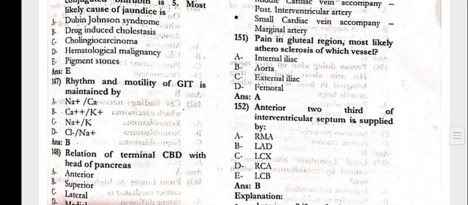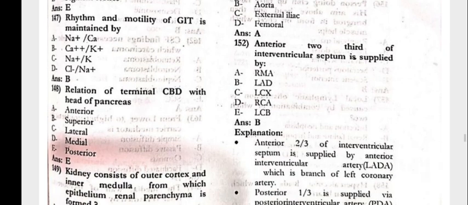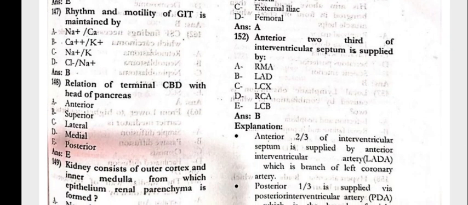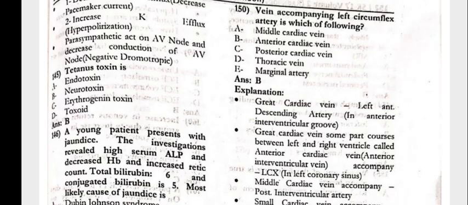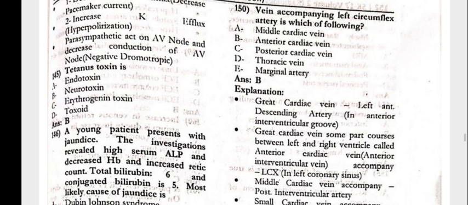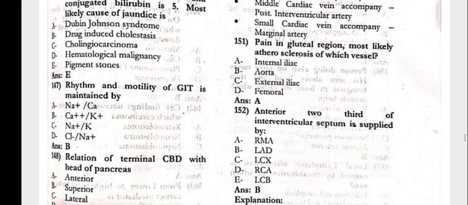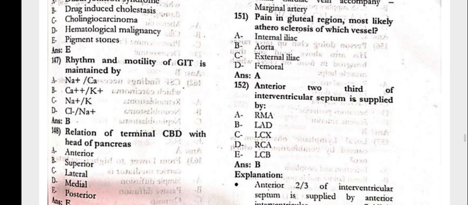Rhythm and the motility of the GIT is maintained by the calcium potassium channels. The relation of the terminal CBD with the head of the pancreas is posterior. The kidney, the outer cortex and the medulla, from which epithelium is the renal parenchyma formed? That is the mesothelium. 150. The vein accompanying the left circumflex artery is which of the following? That is the anterior cardiac vein. Pain in the gluteal region, most likely arteriosclerosis of which vessel? The internal iliac.